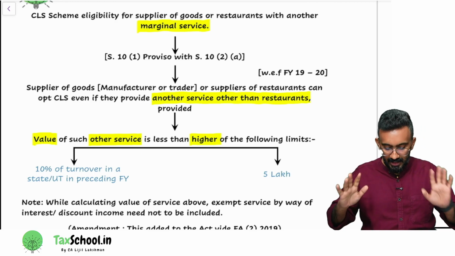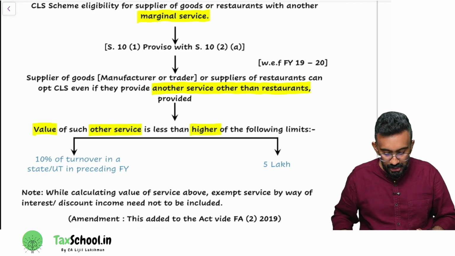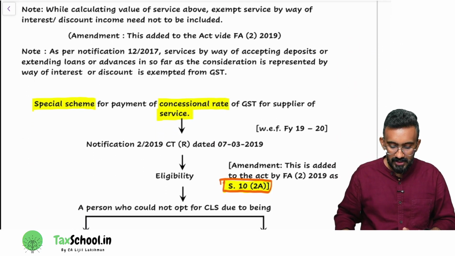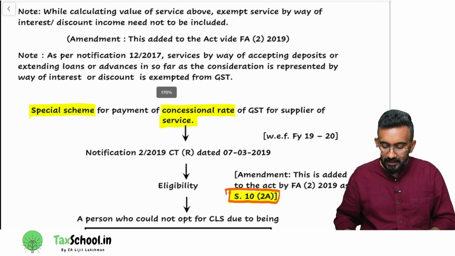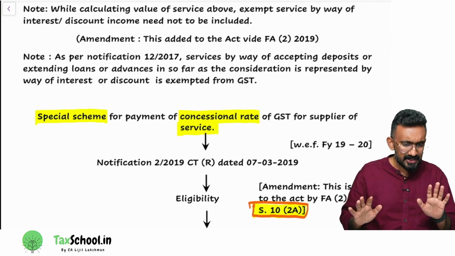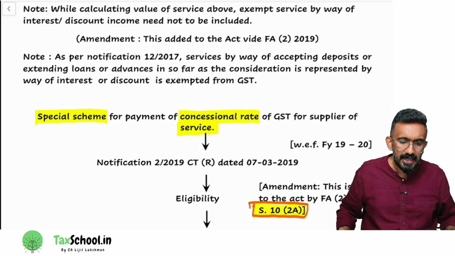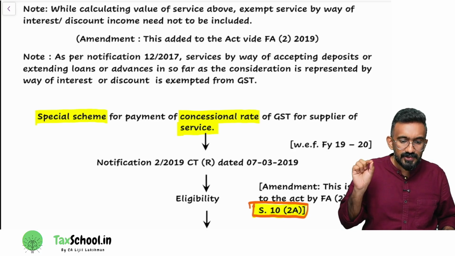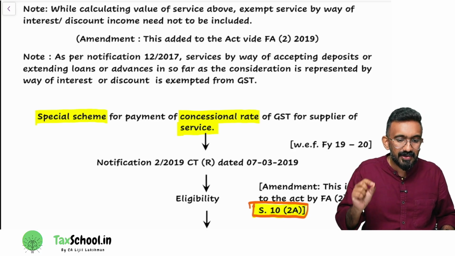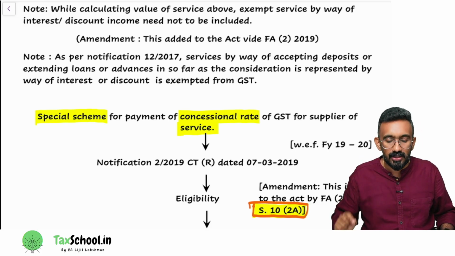Okay. Then, an important examination tip I'm going to give you now. You can see that I have written a note here. This can also be tested. Final level, this is frequently tested, but Inter also they can ask you a question on, while calculating value of services above, exempt service by way of interest or discount income need not be included.